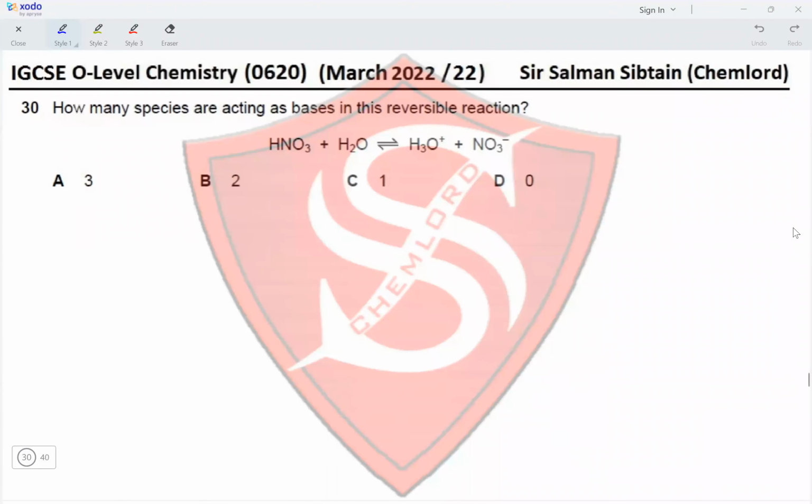Question 30. How many species are acting as bases in this reversible reaction? So in the forward reaction, HNO3 is the acid because it is a proton donor, and H2O is accepting the proton and forming H3O positive. So H2O is acting as a base in the forward reaction. In the backward reaction, H3O positive ion has the H positive ion, and NO3 negative ion accepts the H positive ion to form HNO3. So in the backward reaction, NO3 minus ion is acting as a base. So there are two bases in the reversible reaction, making option B the correct option for this question.